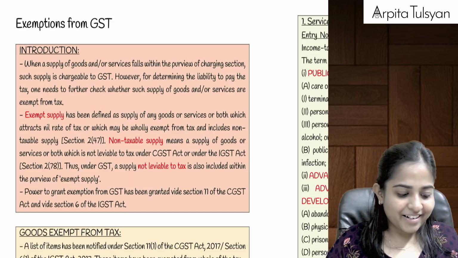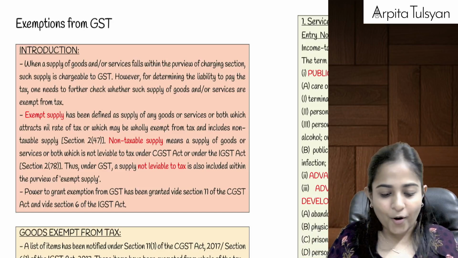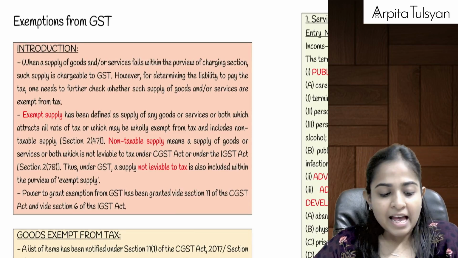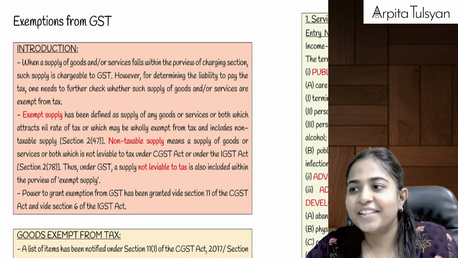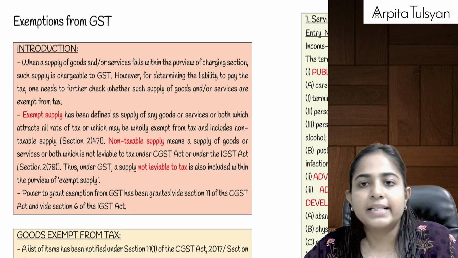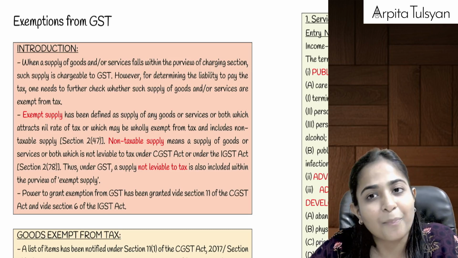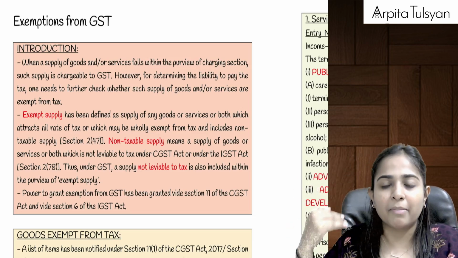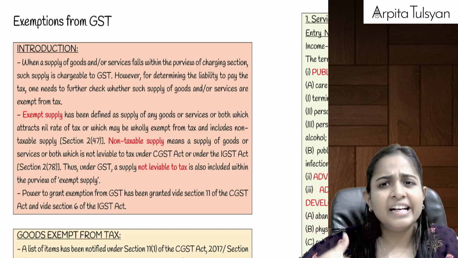Okay, so let's start with a super quick revision of a new chapter, that is exemptions from GST. Big chapter, nice chapter, many things to be remembered. But please do not memorize things from this chapter by heart. You need not learn it one by one, but read it 2 to 3 times.